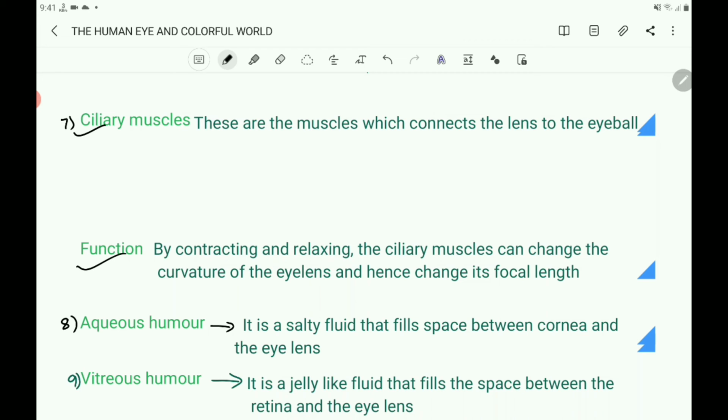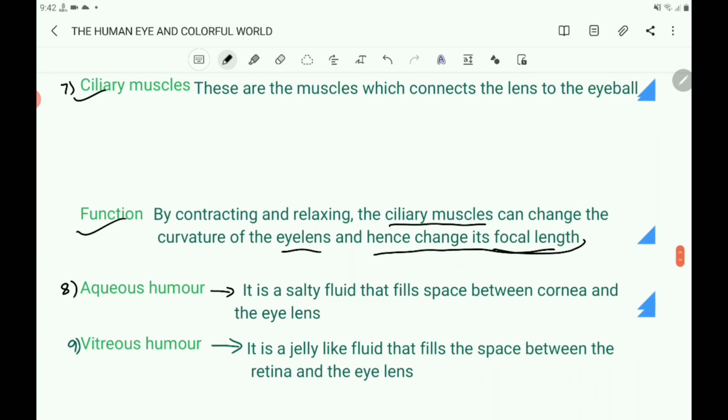By contracting and relaxing, the ciliary muscles can change the curvature of the eye lens and hence change the focal length. You know that to see objects at different distances, the eye lens must change its focal length. It is done by the contracting and relaxing of the ciliary muscles.